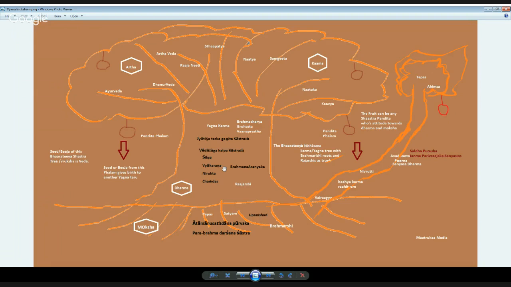That is the specialty of this, and these are all the different areas we are going to study: Ayurveda, Dhanurveda, Arthaveda, Rajniti, Sthapatya, Natya, Sangeeta, Nataka, and how they belong to this, how they are attached to this, and also the very important aspect, the Upanishads and Darshan Shastra.